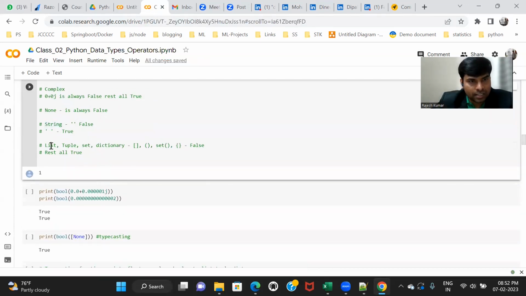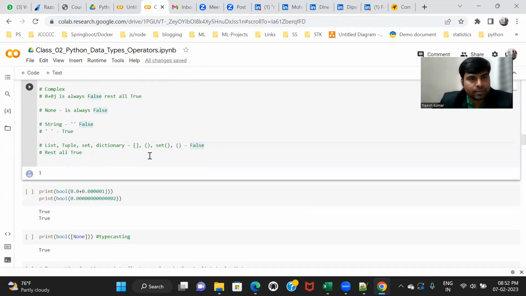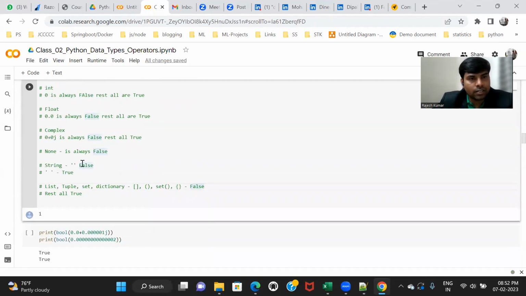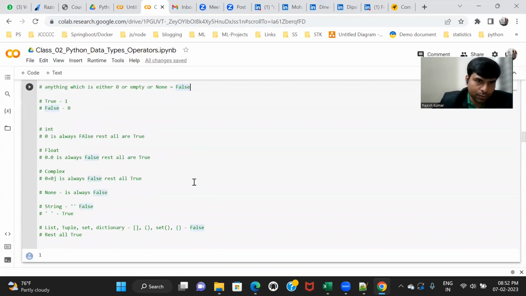For example, list. I will talk about list, tuple, set in the next chapter. So this is an empty list. This is an empty tuple. This is an empty set. This is an empty dictionary. Anything which is empty without any content is called false. So these are some scenarios where it can be false. Anything which is zero, I repeat, zero, empty, and none are false, and the rest are true.